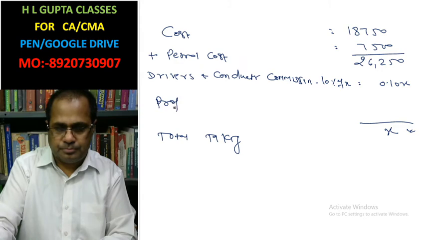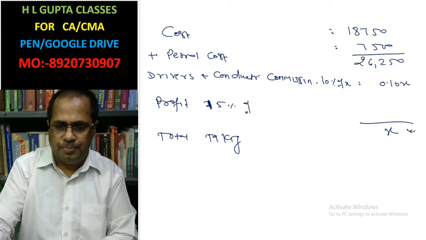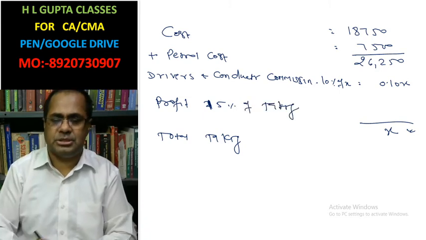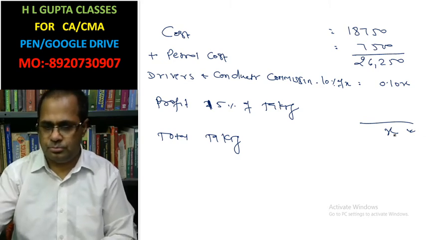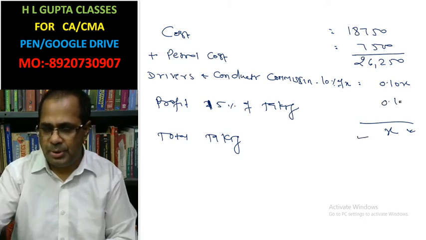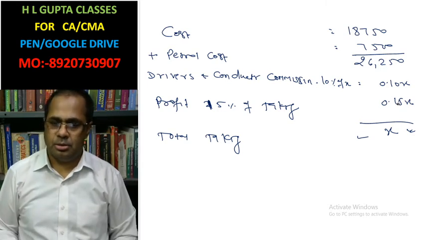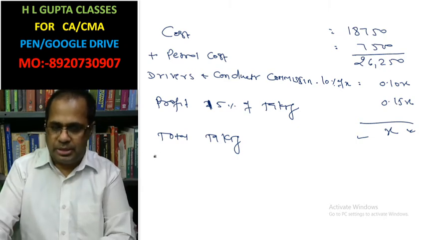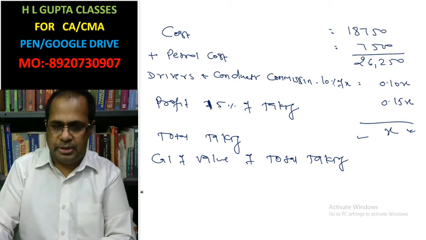Profit, 15% of taking. This information is given in the question. That equals 0.15x. Now calculation of value of total taking. So X equals